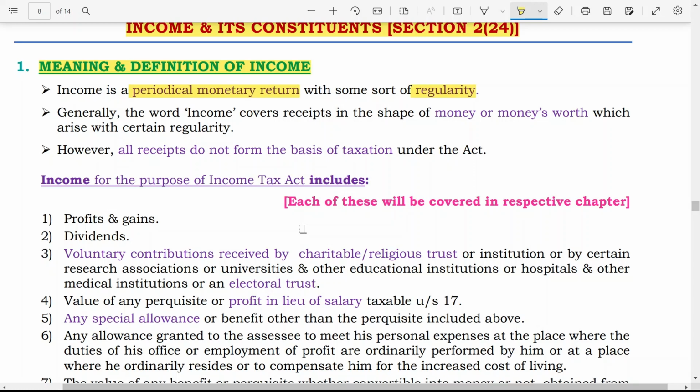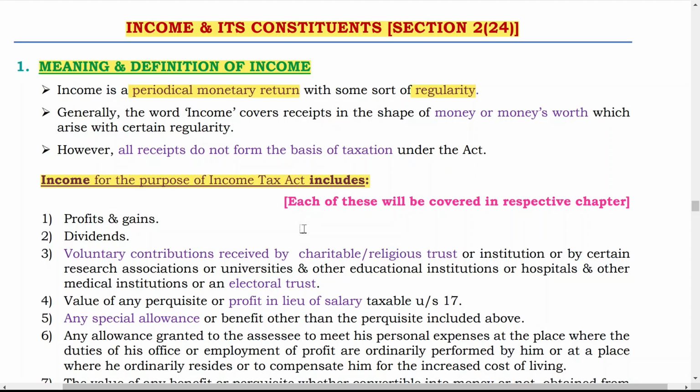Now, income for the purpose of the Income Tax Act includes... So here also this definition is inclusive. In one of the videos I already told you there are three types of definition: inclusive definition, exhaustive definition, and hybrid definition. And the meaning of income is an inclusive definition, and each of these will be covered in the respective chapter. So first of all, one by one, we have to read the topics. What are the different types of income that we come across, like profits and gains, dividends.